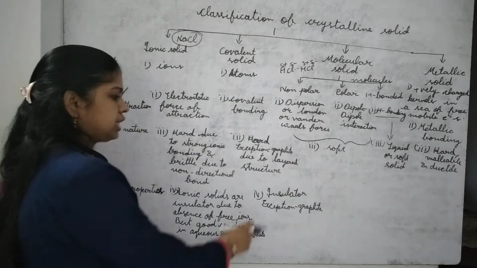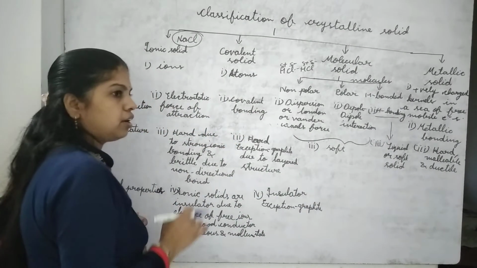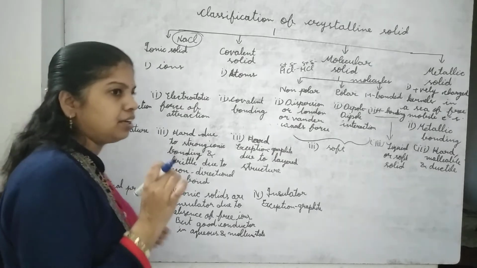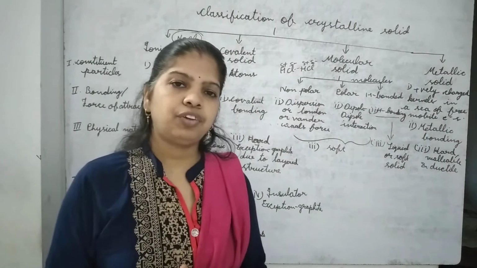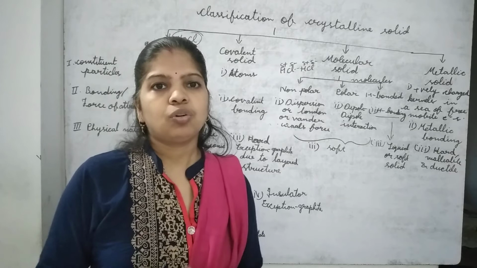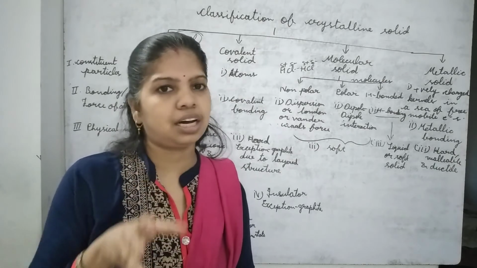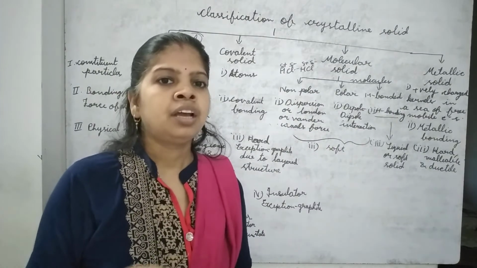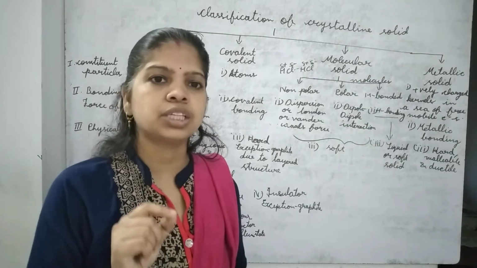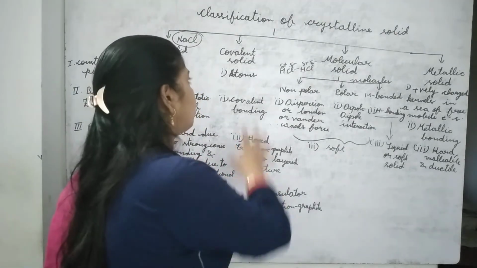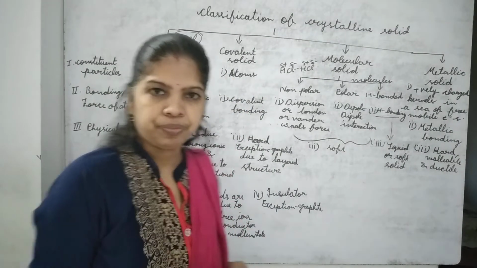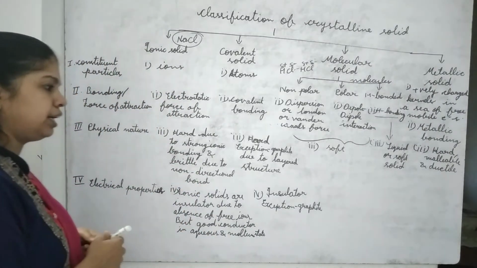graphite. The exception is graphite. And what is the reason? With each carbon atom, only 3 electrons are involved in bonding and 1 electron is free to move in the whole covalent solid. So graphite is a good conductor.